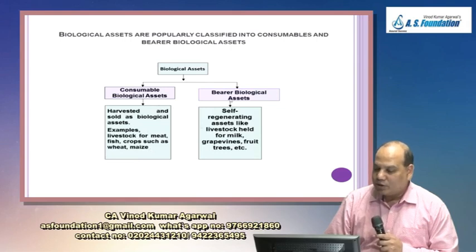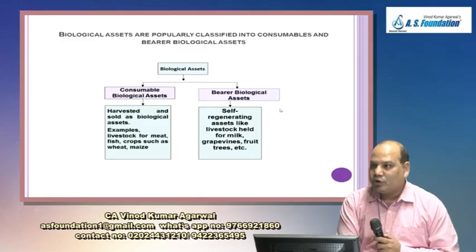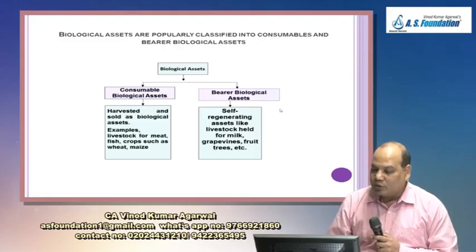Will they be covered by the standard? Yes. And there are bearer biological assets, for example a plant or a tree which bears fruit. We don't sell the tree, we sell the fruit. So that will be called a bearer biological asset. They are self-generating assets, like livestock held for milk. So a cow would be a bearer biological asset; the cow is used for milk.